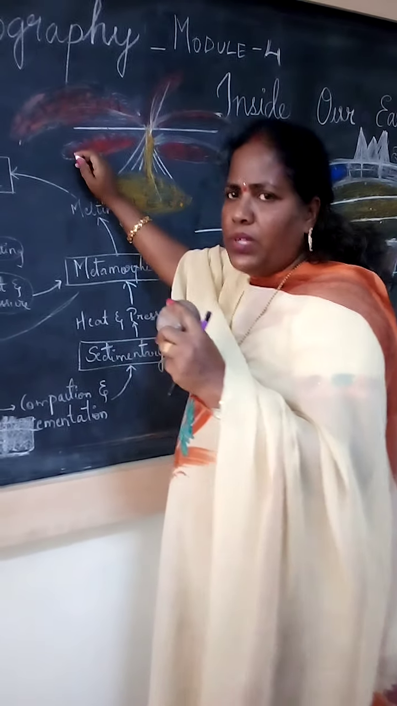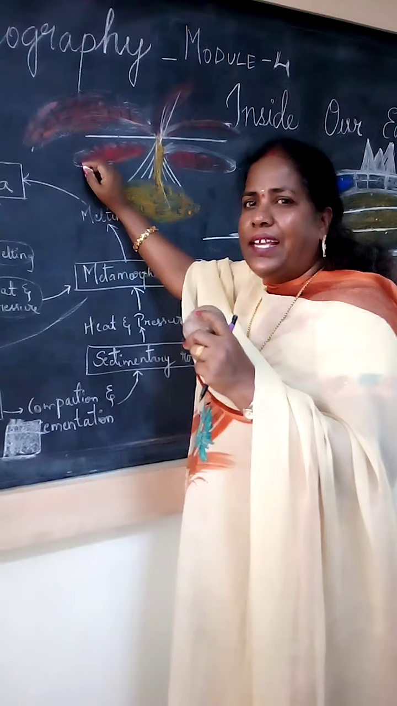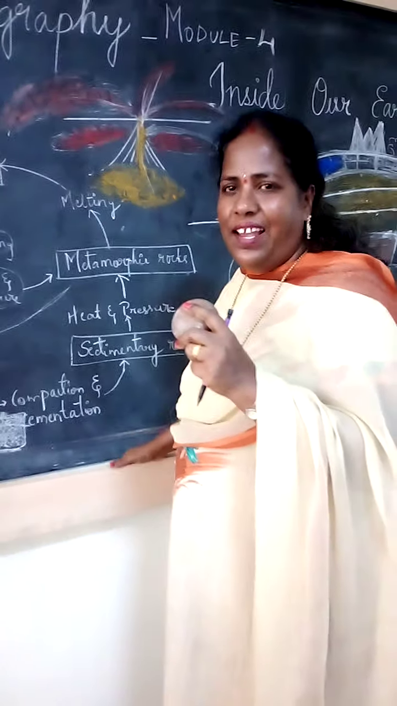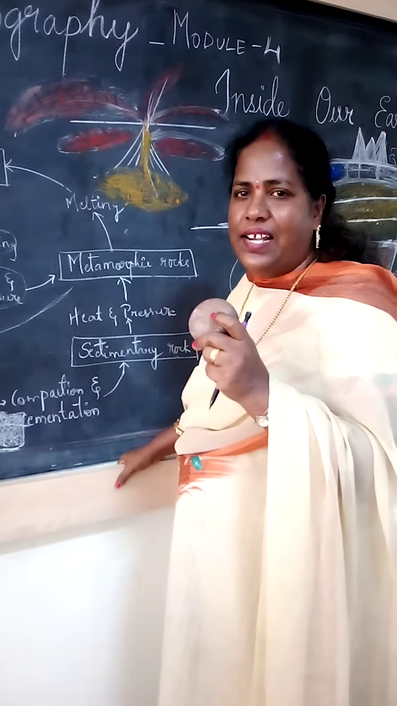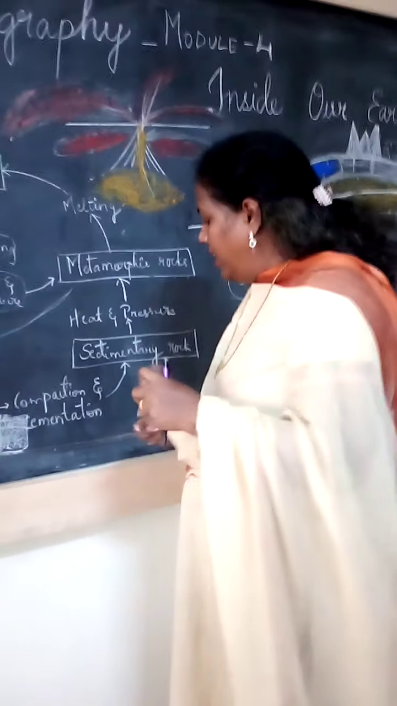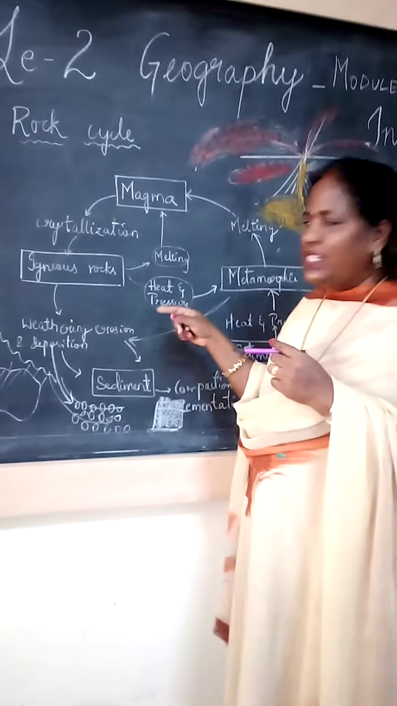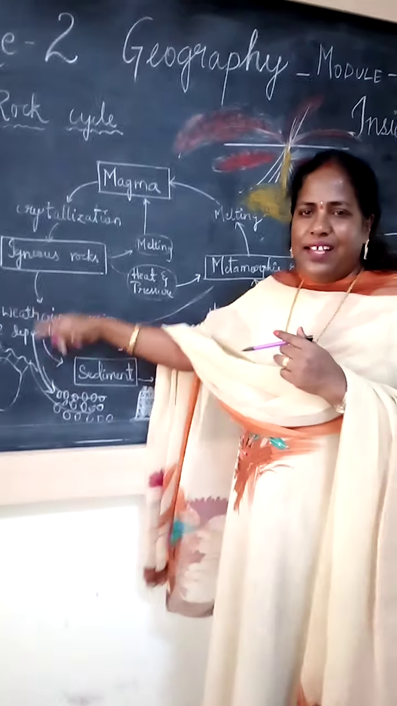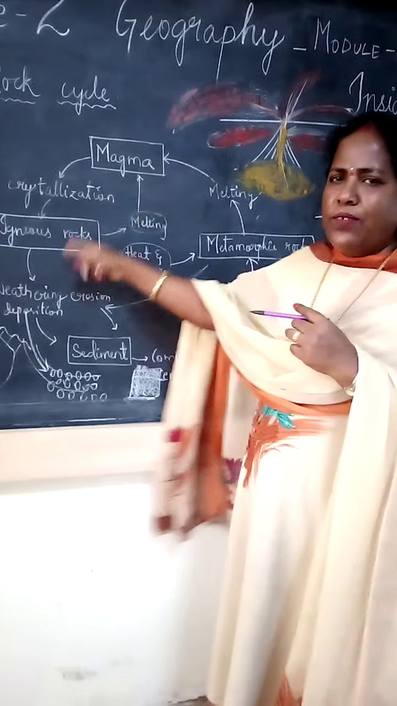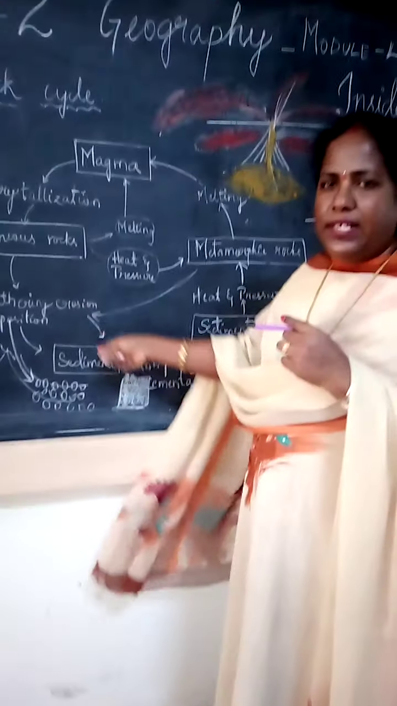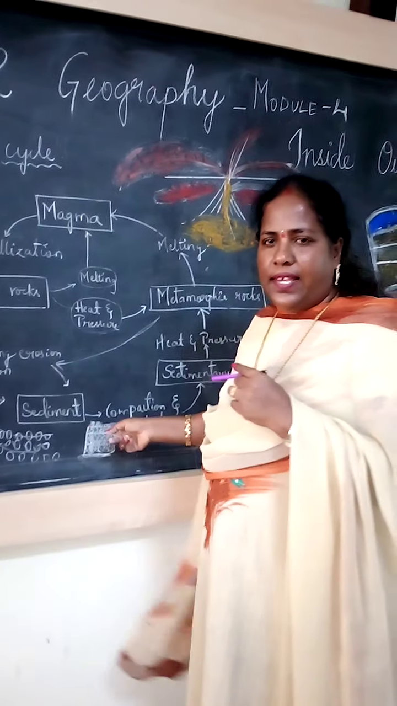Now you understand? This is in a cyclic form. That's why it is called a rock cycle. So in detail, I hope you understand this rock cycle. No? Once again we will revise. So here the rocks are forming in a cyclic manner and they are interrelated to each other. That's why it is called a rock cycle.